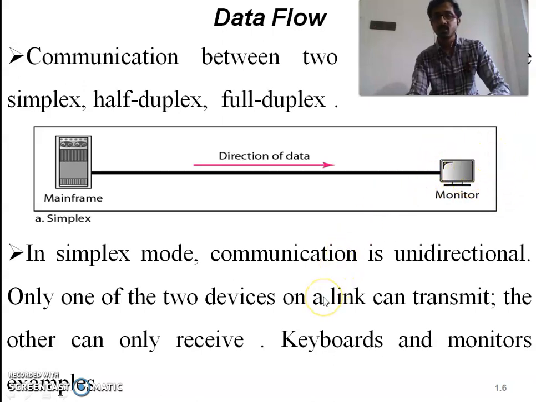The best example of simplex is keyboard and monitor. The keyboard provides the input, the monitor provides the output. So that is the best example. In simplex mode, the data flow is unidirectional, only one way direction. One station acts as a sender and one acts as a receiver, like this.